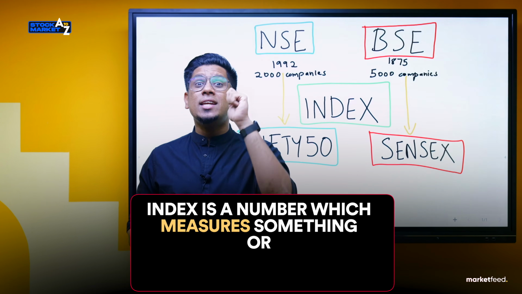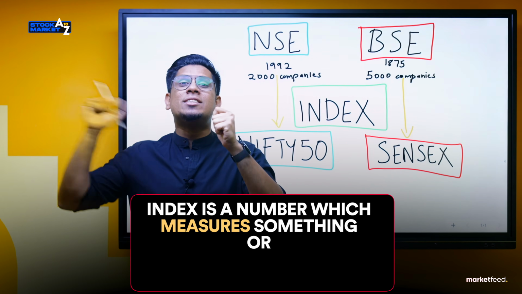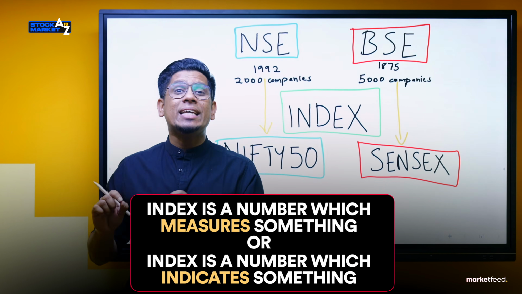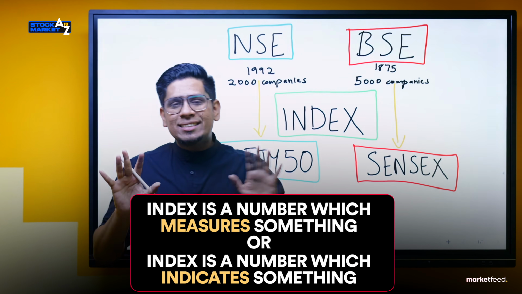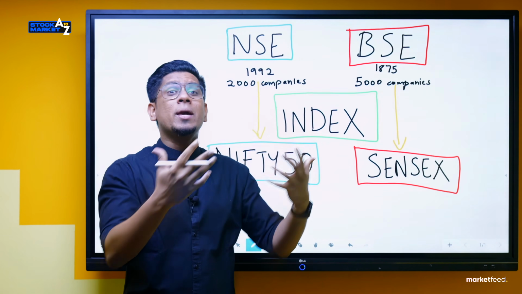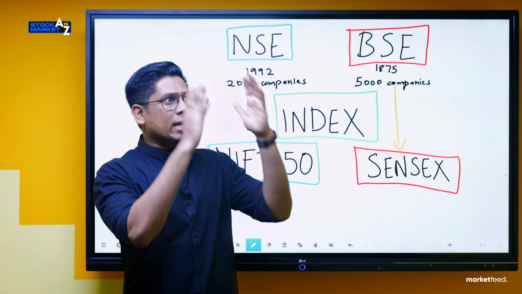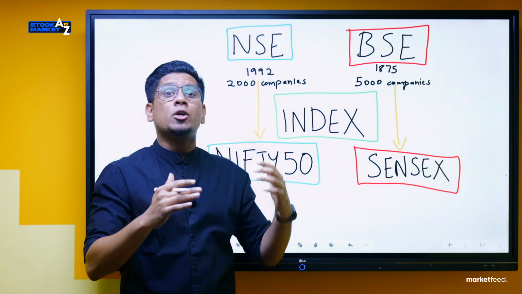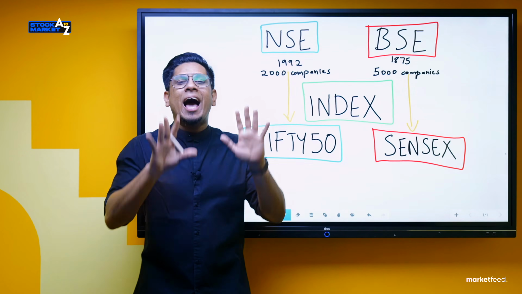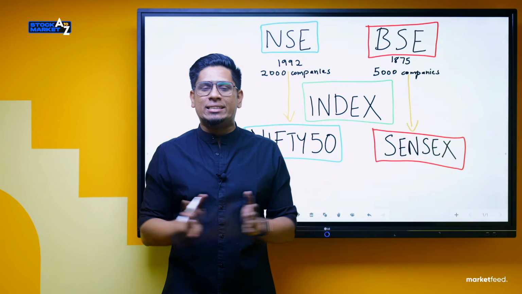Index is a number which measures something, or index is a number which indicates something. It is as simple as that. So index is just a number. By looking at that number, we should be able to measure something. Or by looking at that number, we should get an indication about something. Getting a hang of it? I'll give you the example, then I'm sure you'll understand this.